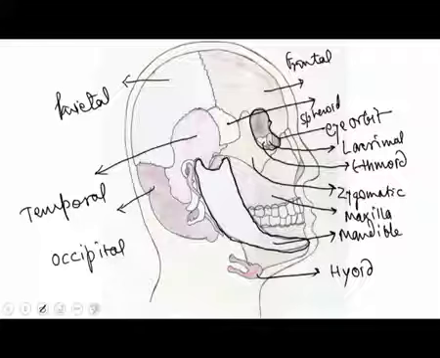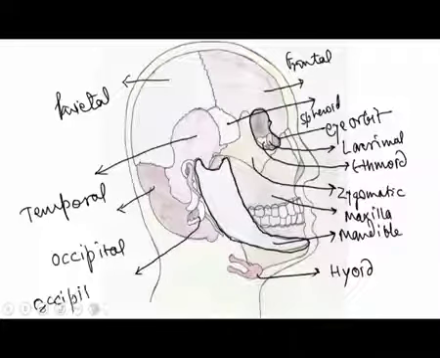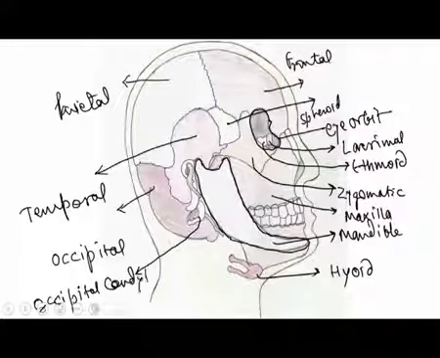Now, in the occipital bone, you have this small region which is called occipital condyle, just in the bottom of the occipital bone. This occipital condyle is very important to give attachment to the vertebral column. There are two occipital condyles, one on either side, which give a very firm, adherent attachment to the vertebral column.